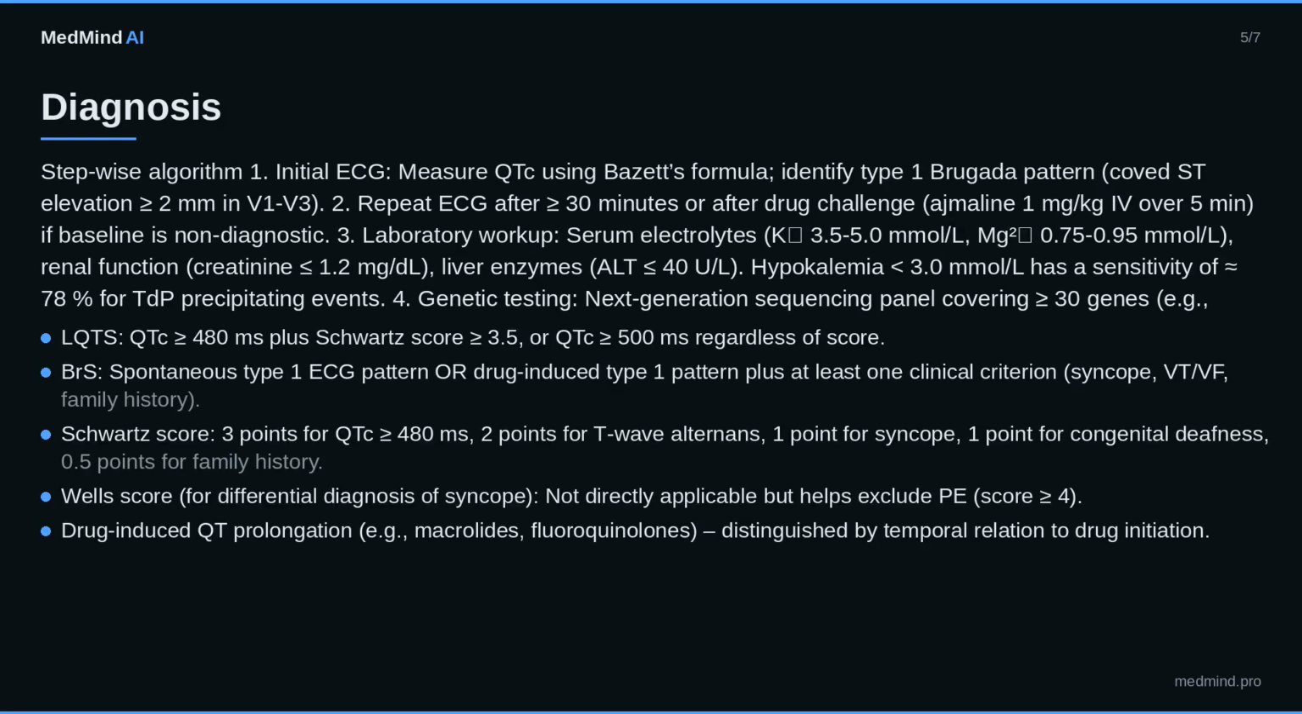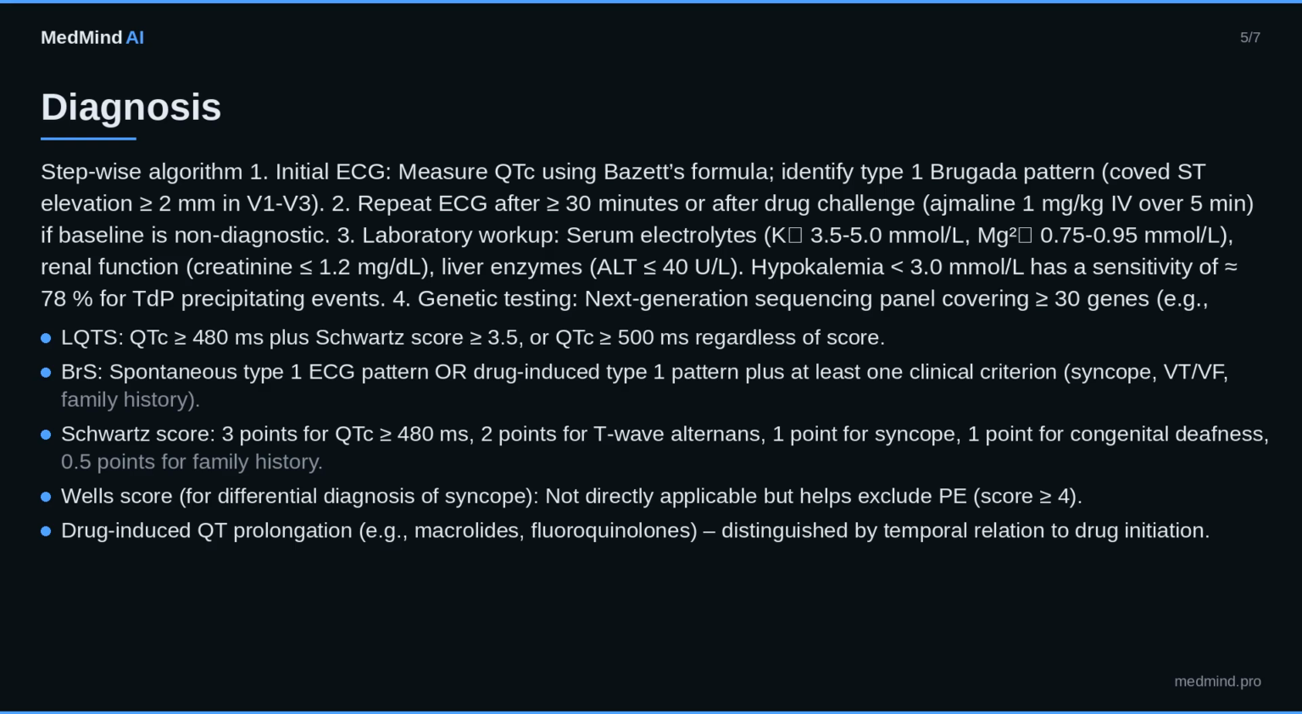Diagnosis. Stepwise algorithm. 1. Initial ECG, measure QTc using Bazett's formula, identify type 1 Brugada pattern, coved ST elevation greater than or equal to 2 mm in V1-V3. 2. Repeat ECG after greater than or equal to 30 minutes or after drug challenge, ajmaline 1 mg per kilogram over 5 minutes, if baseline is non-diagnostic.